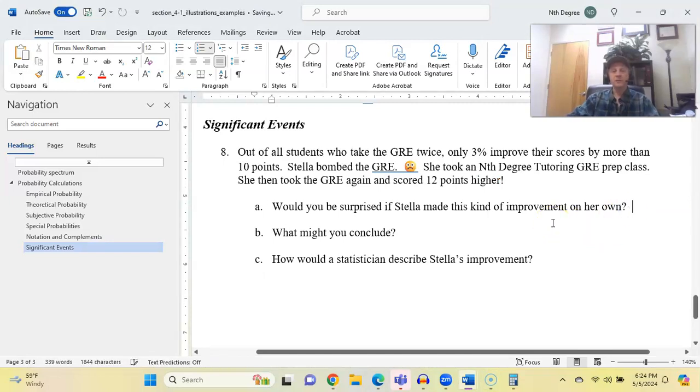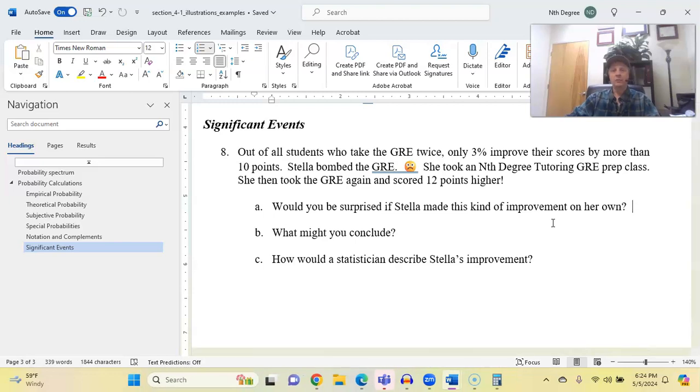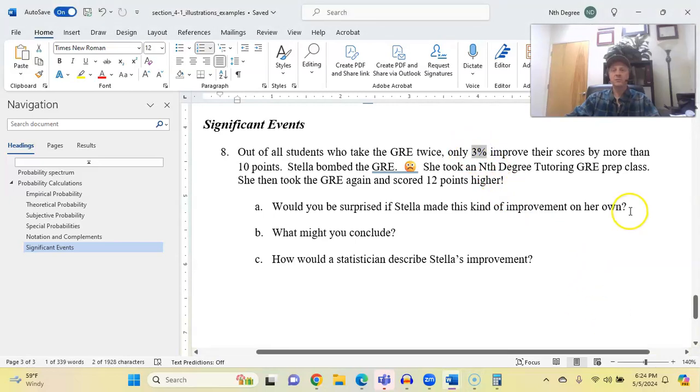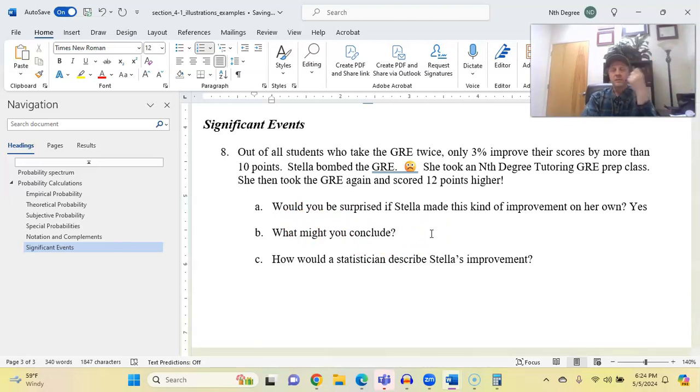Would you be surprised if Stella, on her own, took the GRE and improved her score by 12 points? Yes, we would be surprised because statistically, she only has a 3% chance of doing so. Question B, what might you conclude? Well, let's see. It would be unlikely for Stella to improve her score by more than 10 points by chance, but she did improve her score by more than 10 points. So maybe something caused it. Maybe it was the nth degree tutoring prep class.